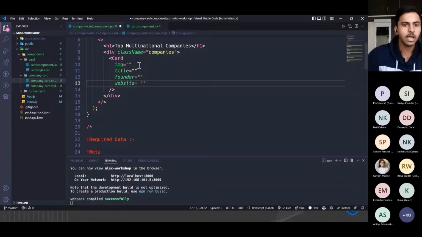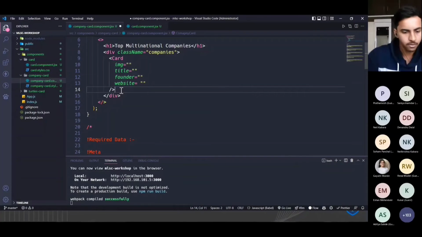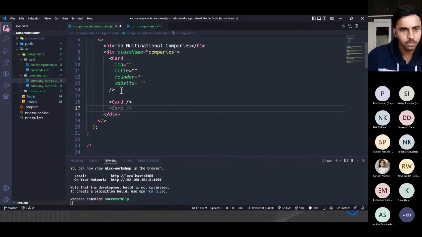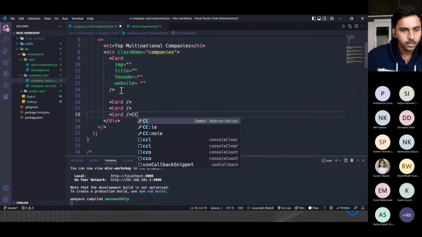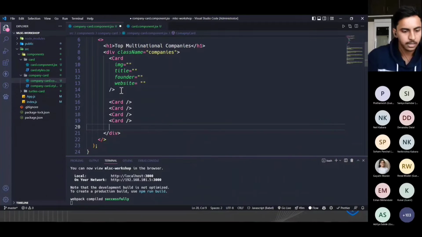As you can see, there are 5 cards, so I'll just copy paste this card. This is the second card, this is the third card, this is the fourth one, and this is the fifth one, right?